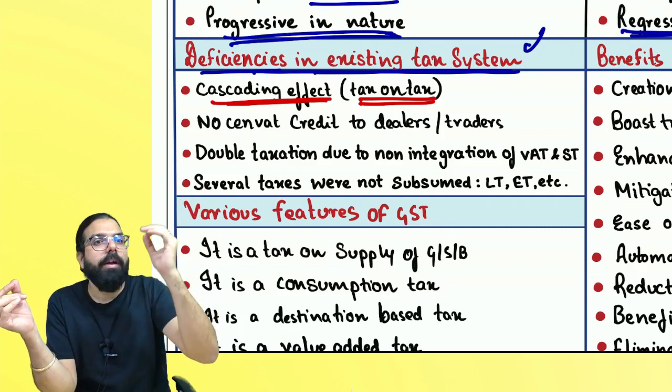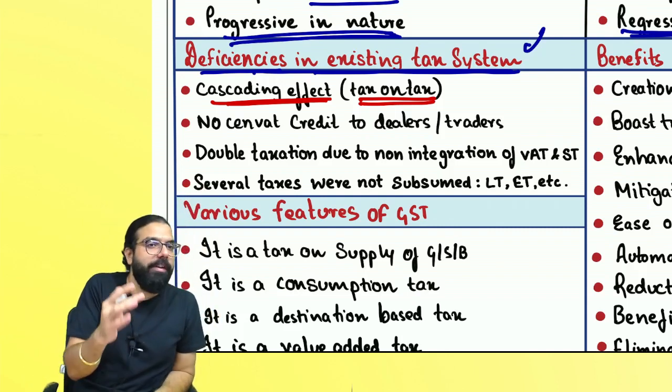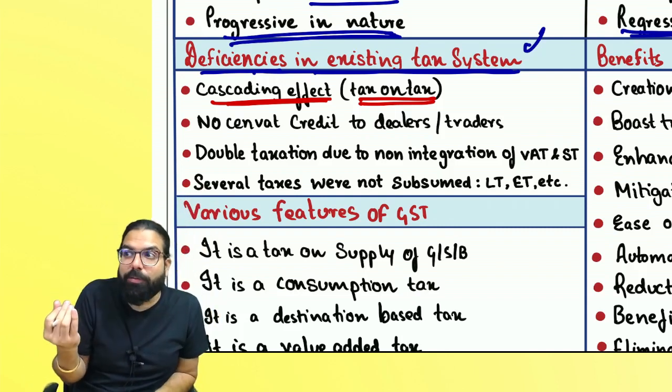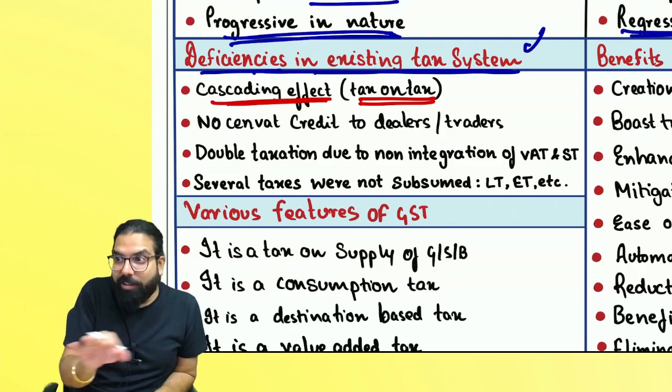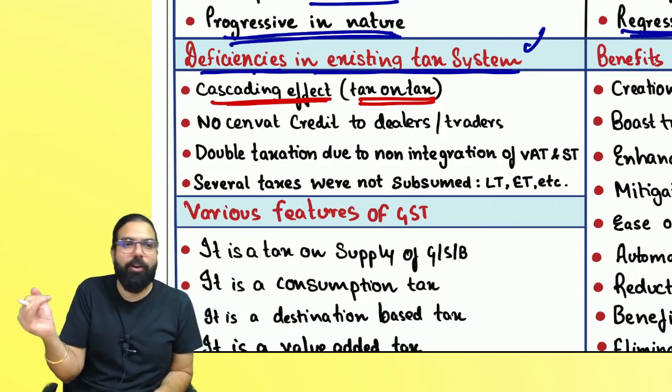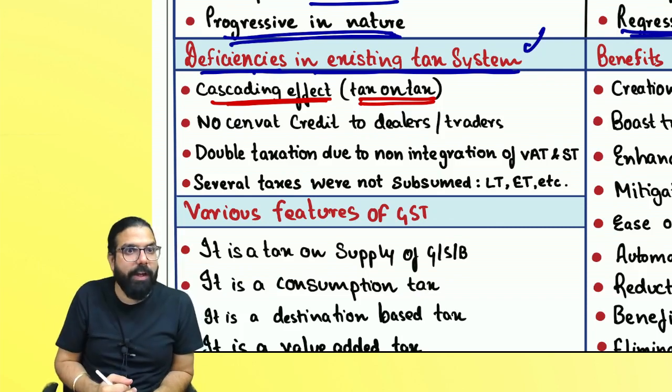Are we clear, everyone? And hence the government went ahead and got GST. Sir, what is the benefit of GST? I'll talk about it. How GST solved this problem of tax on tax, I'll talk about it, but we'll go ahead now. Okay, everyone? Next.